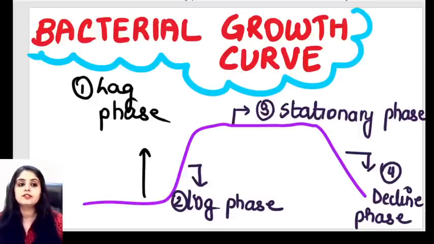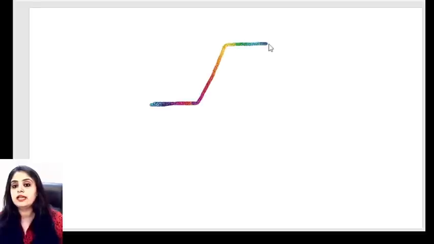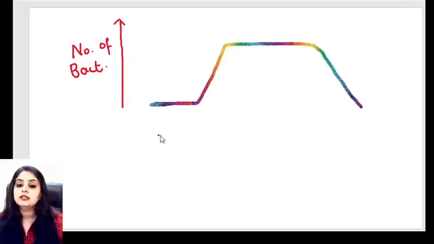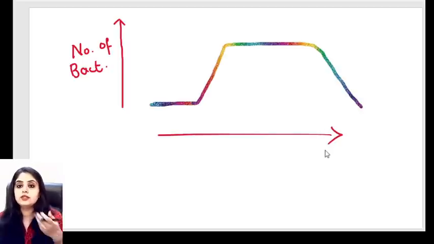So what I'll do, I'll first draw the bacterial growth curve. What exactly are you trying to analyze in a bacterial growth curve? It has a flat line, then the line goes up, then again a flat line, and then the line goes down. When you're talking about the bacterial growth curve, this axis over here is going to tell you the number of the bacteria. This obviously will tell you the time and the duration.